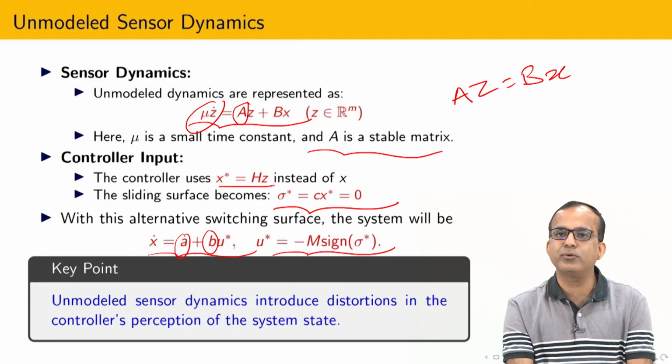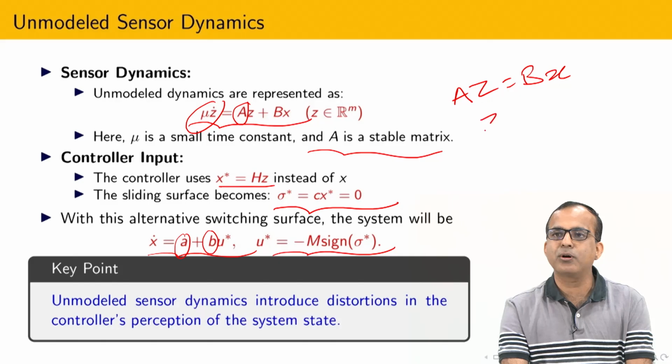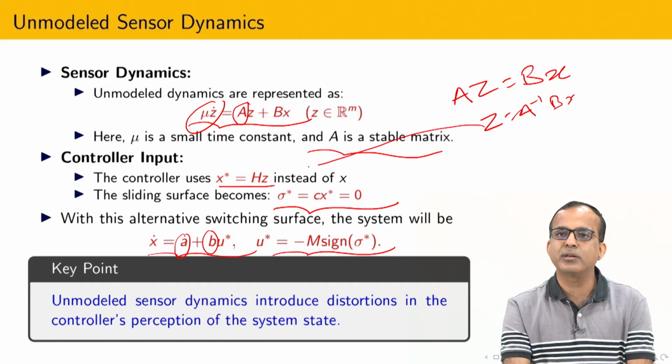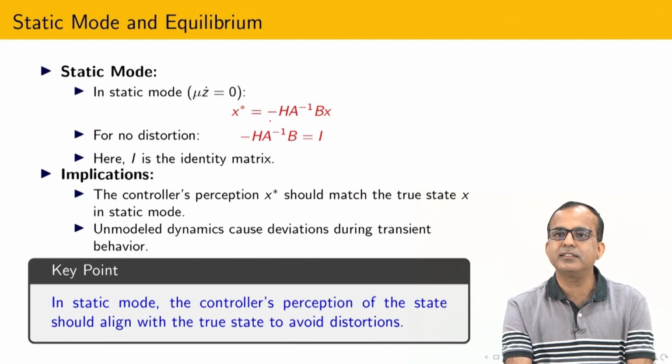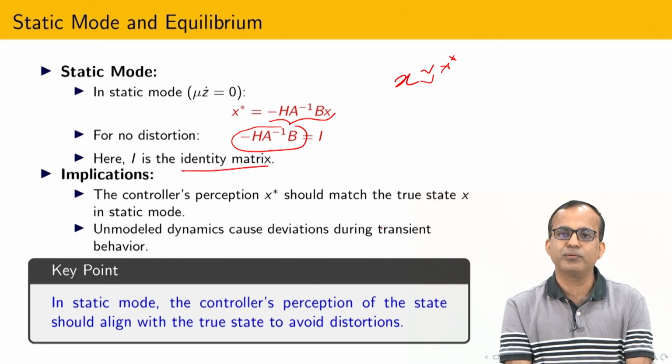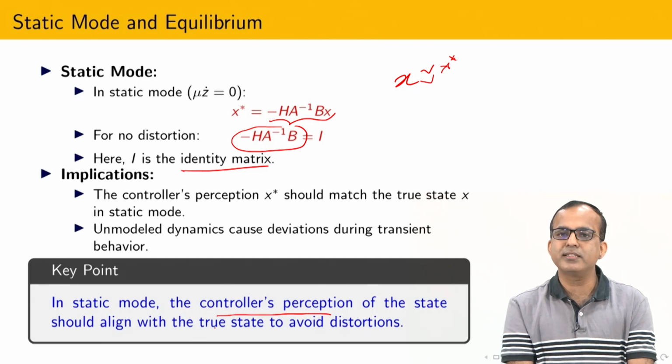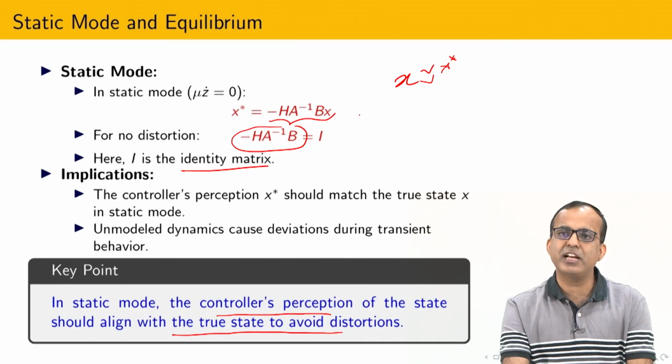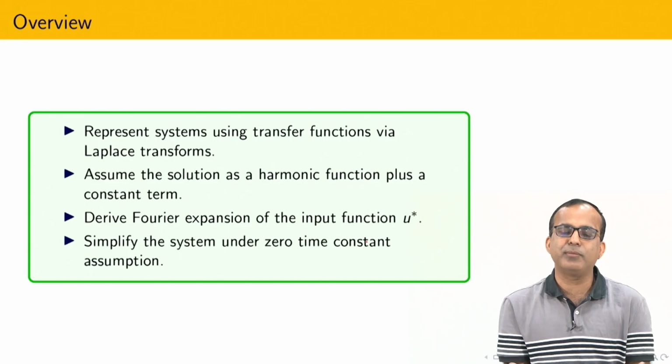I know that x star equals Hz, and for that reason I will calculate z from here. So z is A inverse B into x. Now I am going to substitute z here, and you can see that I will get this expression. This expression tells us how you can tune your sensor such that x is approximated by x star. If I keep identity, then this problem is solved. So for a sliding mode controller, the perception of the state should be aligned with the state to avoid distortion.